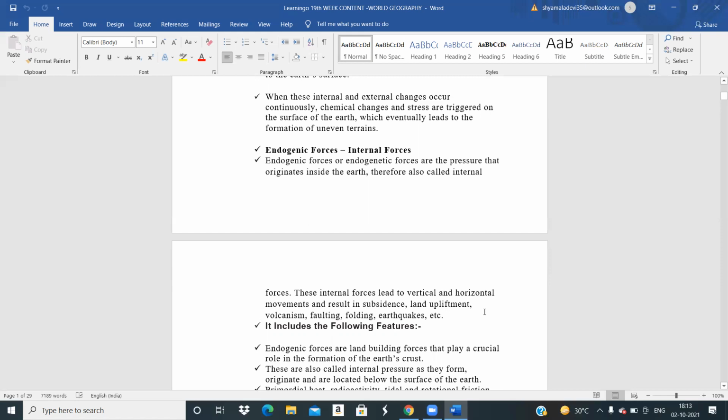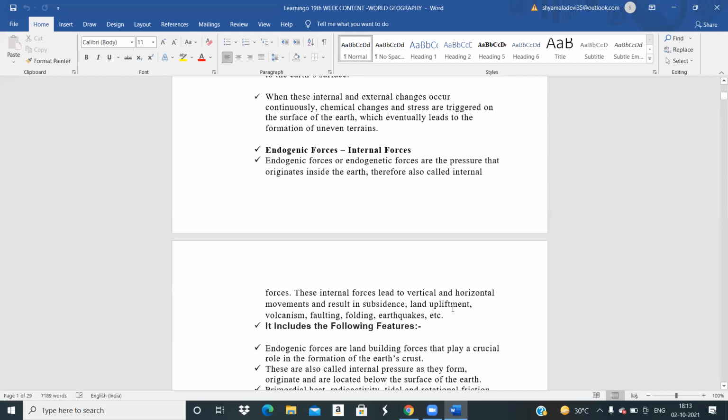So when these movements take place, there is a vertical movement and there is a horizontal movement also. When these movements are taking place, any number of changes can take place on the Earth. One is called subsidence. That means the land may come down. Sometimes the Earth may cave in, like a road caving in. It is nothing but the result of the pressures of the endogenic forces.